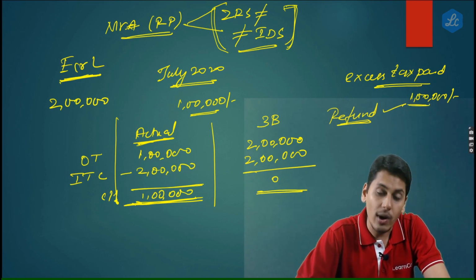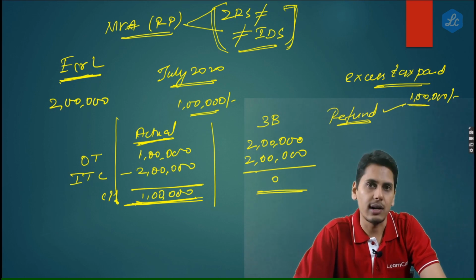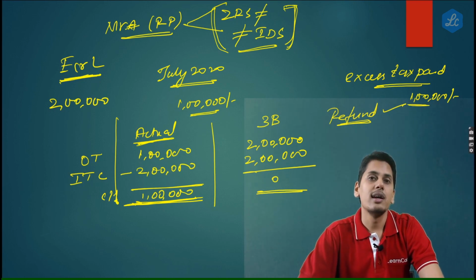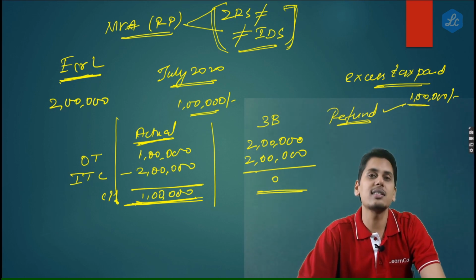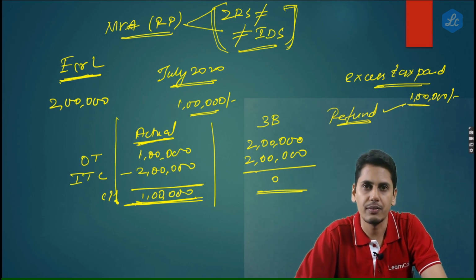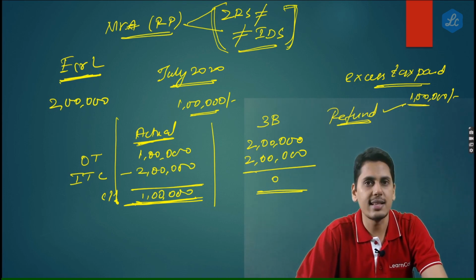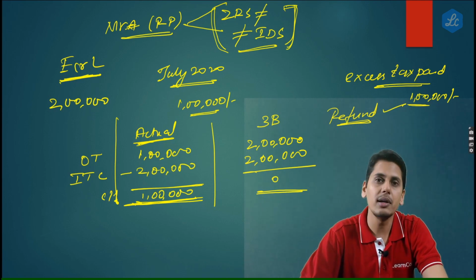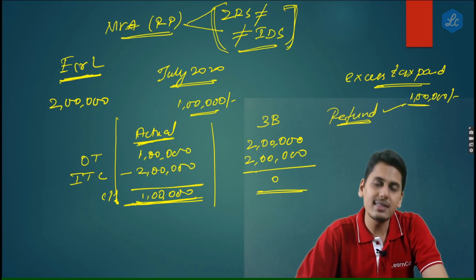Scenario number 2, 1 lakh rupees has come to his bank account. So now friends, this way he has managed to unjustly get a refund out of it. The government noticed these transactions and of course they brought an amendment to stop this. So now friends, the amendment tells you